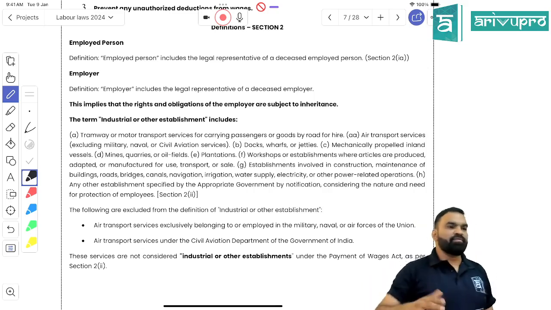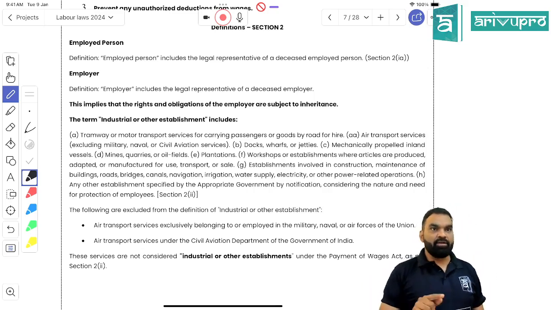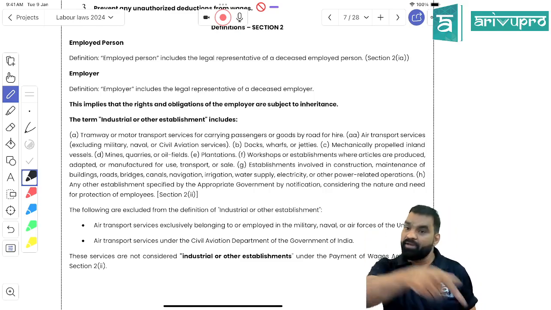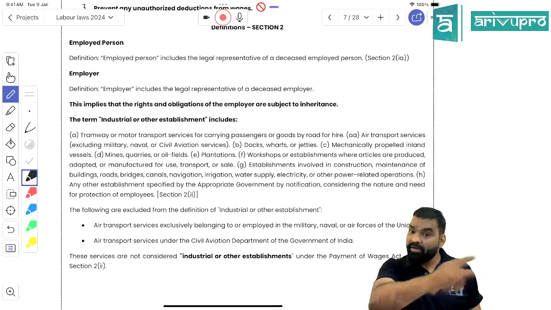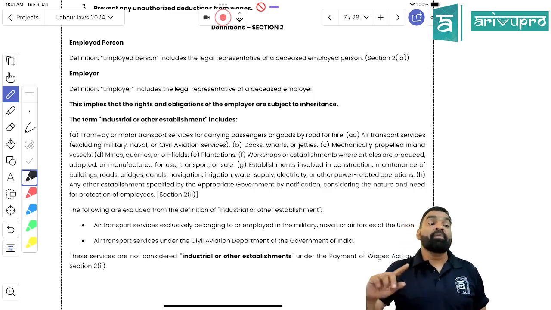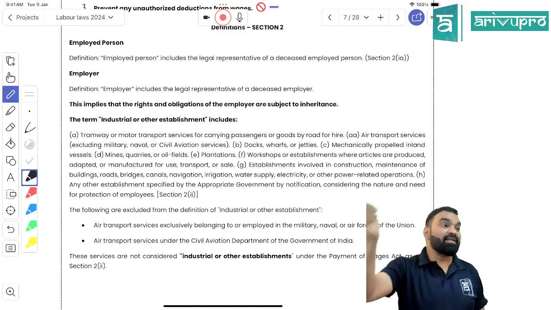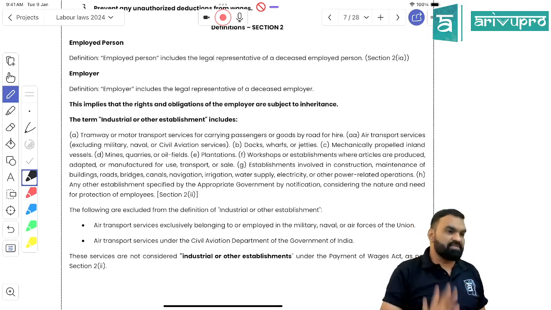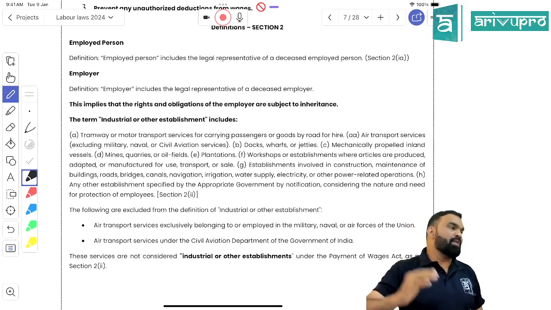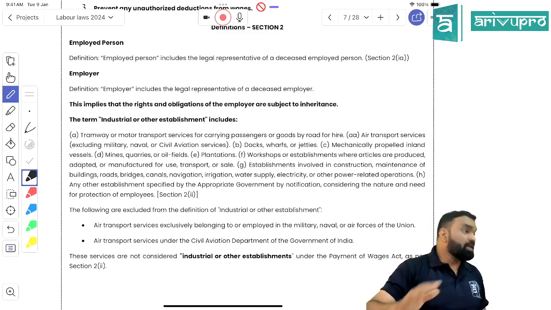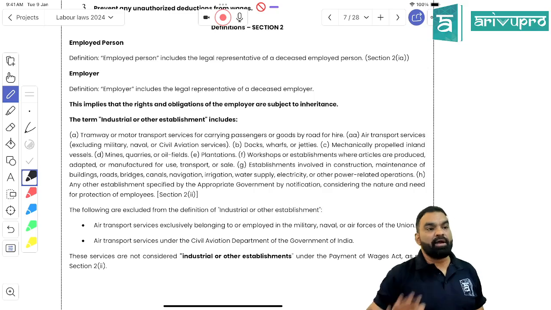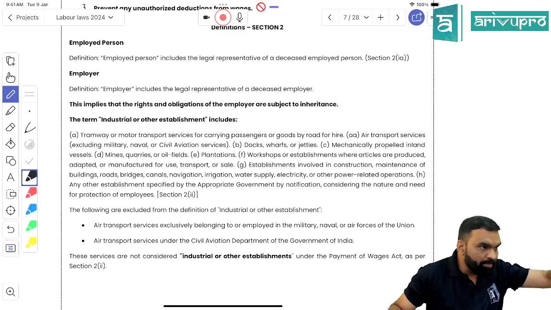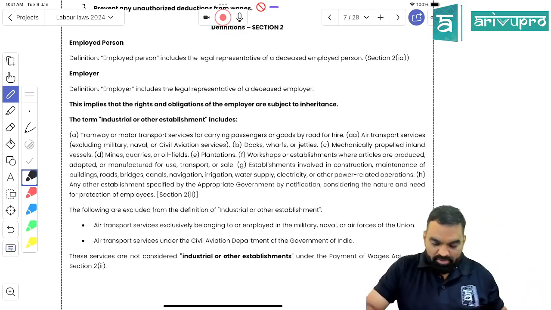So after going through the definition, I understood that not only the employer, their legal representative also has to comply with the requirement of this enactment. Not only the employee, the right lies with the legal representative of the deceased employee, right? And we got to know that all kinds of industrial establishments into manufacturing, into mining, into transportation have to comply with the requirement of this enactment. Is it clear, students? Got my point? Will you be able to write? Done. Proceeding further.